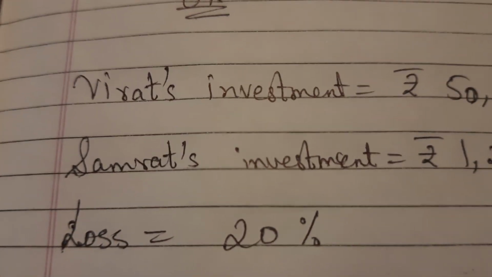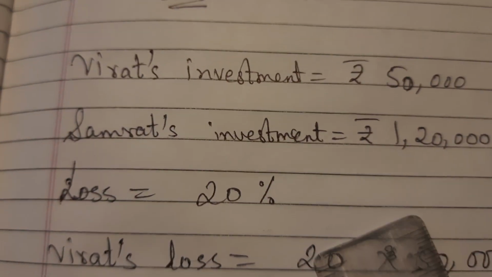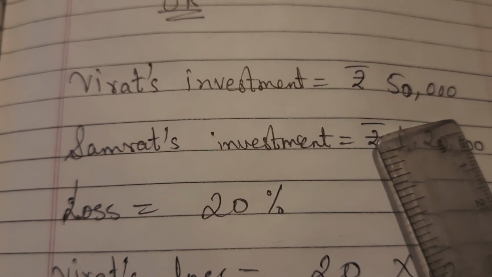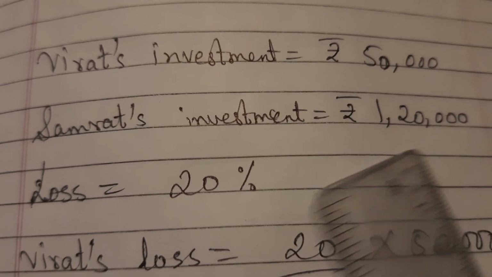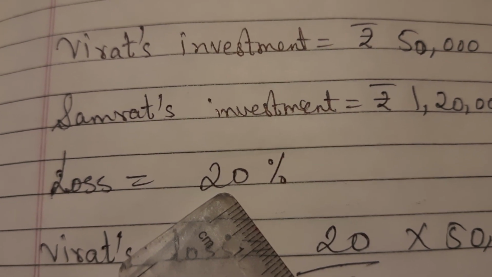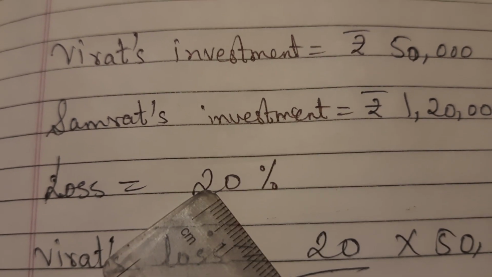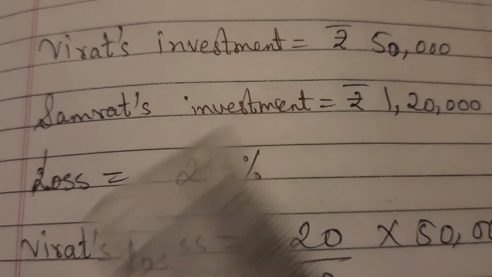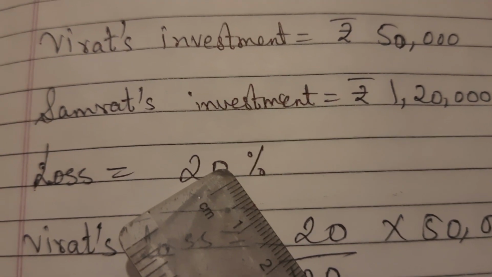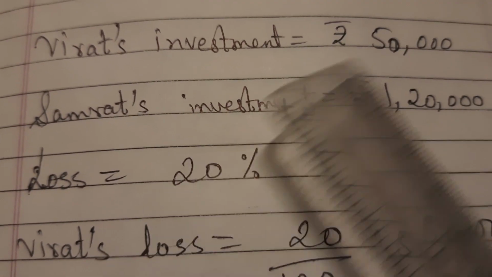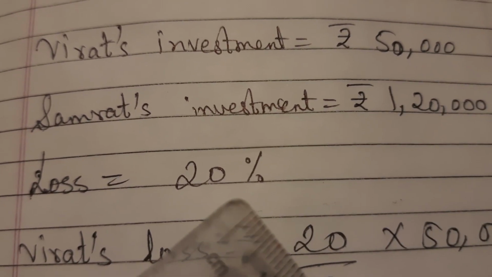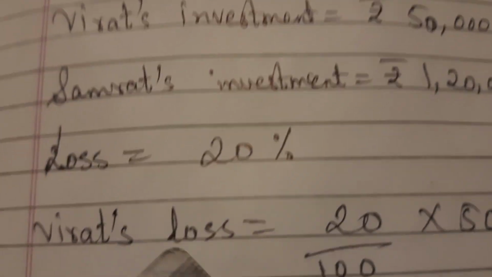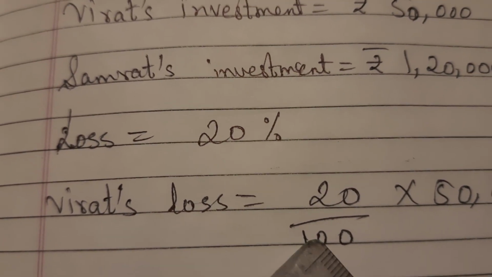So look at this. Virat's investment is rupees 50,000. Samrat's investment is rupees 1,20,000. Loss percent is 20%. Now the loss is 20%, and whatever is invested, from there only he is going to get the loss. Virat's loss is 20% of 50,000, and Samrat's is 20% of 1,20,000, right? So we take out the loss directly from their investment.